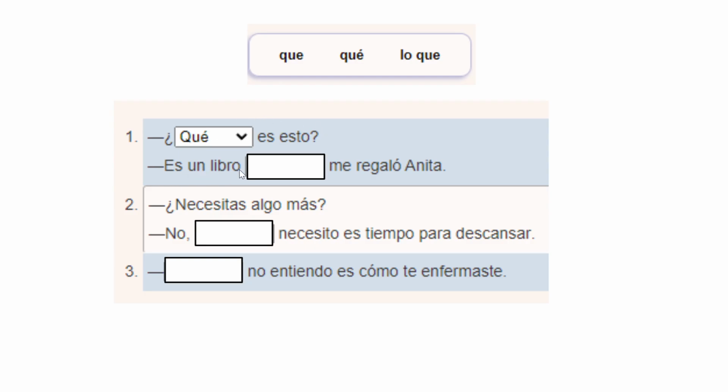It is a book blank gave me from Anita. So Anita gave me this book. So what would go here? It is the book that, which word would be that? It would be que without the accent. I am referring to a thing, so that tells me that I need to use que. If I were referring to a big idea, it would be lo que.